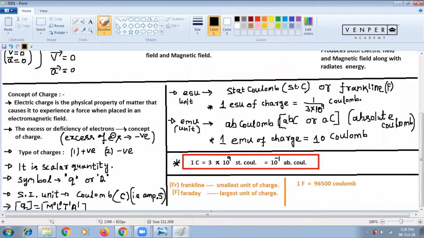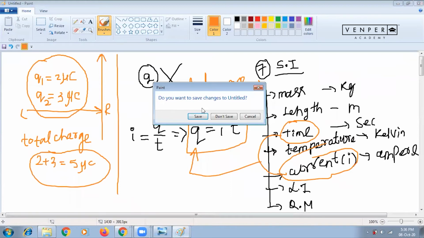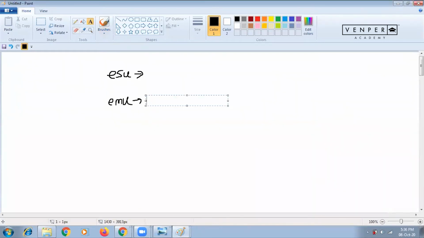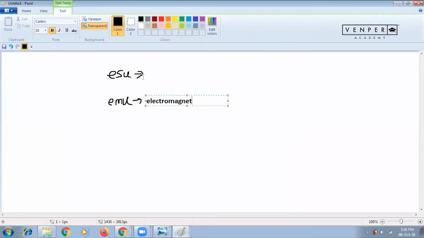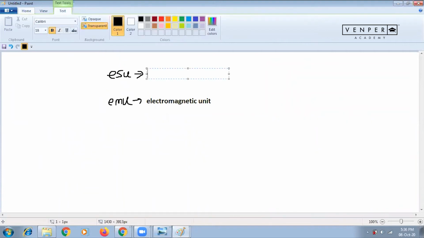EMU means electromagnetic unit. Those who are asking what is ESU and EMU, I'm writing here. EMU means electromagnetic unit of charge, and ESU means electrostatic unit of charge.